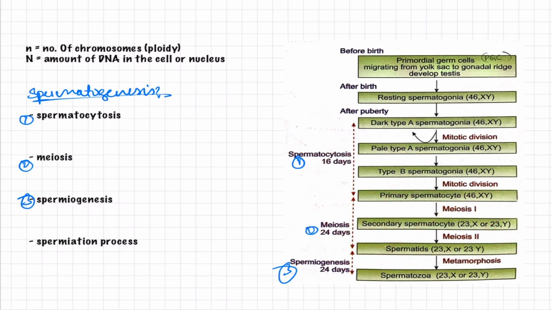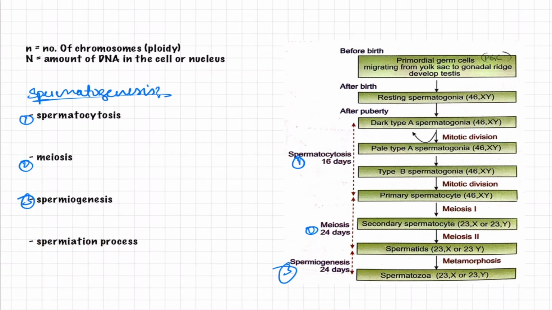And the third stage is the metamorphosis stage, that is from spermatids to spermatozoa. This is spermiogenesis. Whereas the release of spermatozoa into the lumen, that process is known as spermiation.